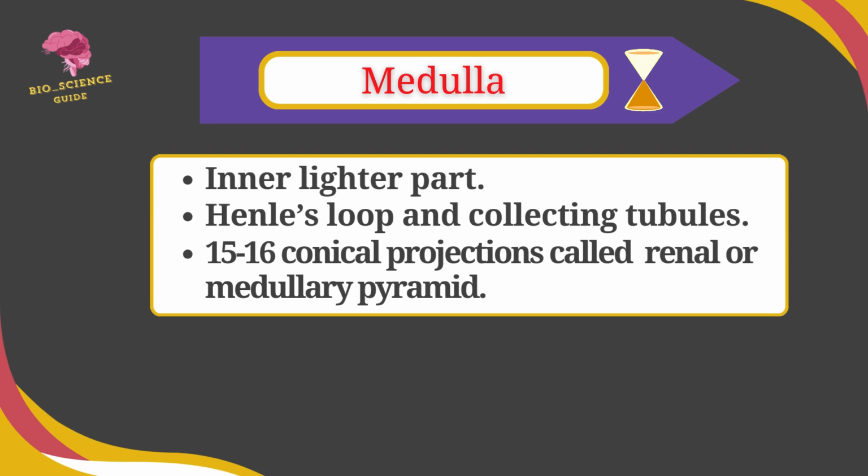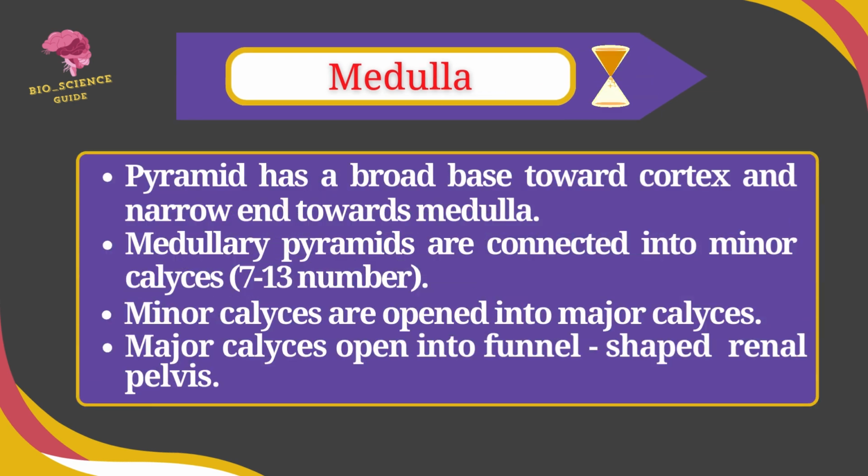In medulla, there are 15 to 16 conical projections called renal or medullary pyramids. The medullary pyramids have a broad base towards the cortex and the narrow end towards the medulla. The medullary pyramids are connected to minor calyces, which are 7 to 13 in number, and the minor calyces open into major calyces, and the major calyces open into the funnel shaped renal pelvis.